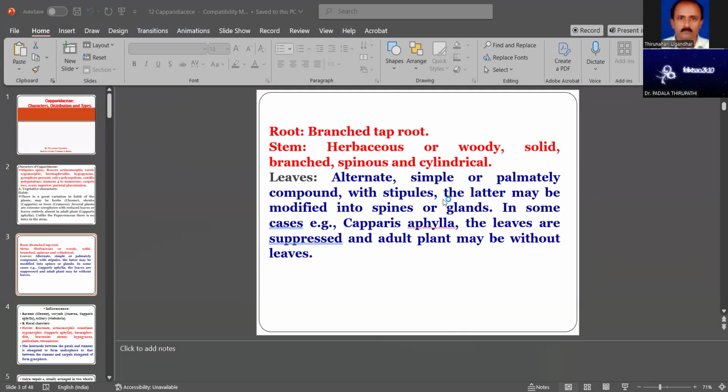Stipules are important characters for the identification of the plant. The stipules may be modified into spines, also glands. In some cases, like Capparis aphylla, the leaves are suppressed and the adult plant may be without leaves. It is one character for the identification of the plant.